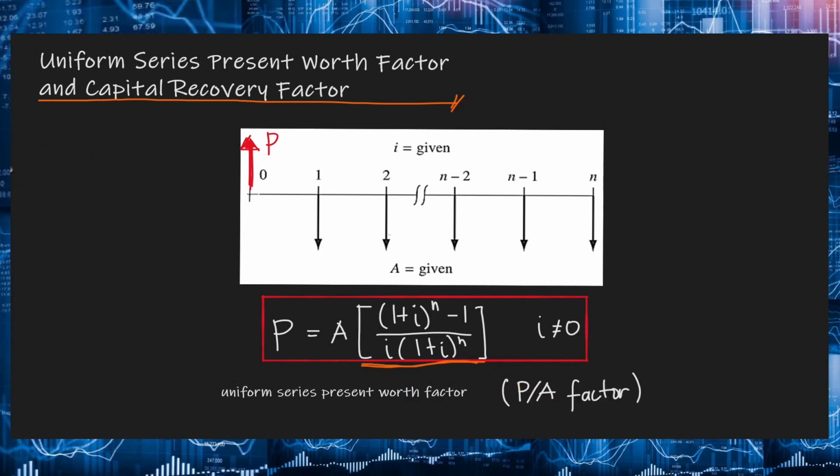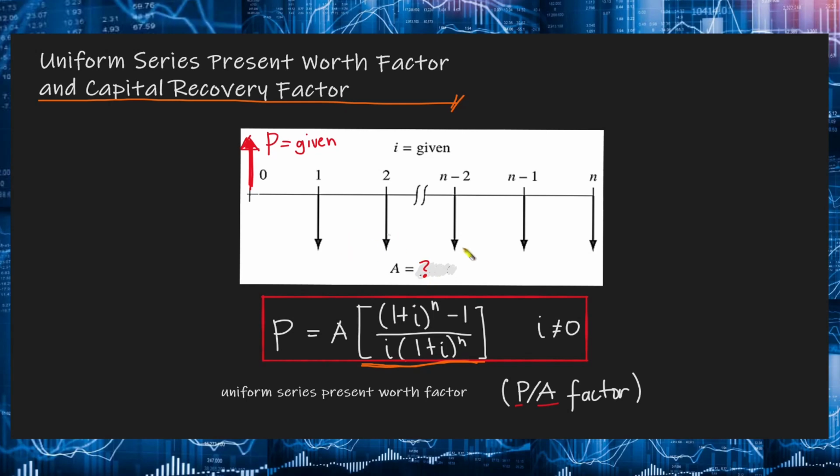Again, yung unknown natin dito is yung P and then yung given is yung A. This factor is used to calculate the equivalent present worth value in year 0 for a uniform end of period series of A values beginning at the end of period 1 up to n periods. Now, to reverse the situation, paano naman if yung P naman yung given and then yung equivalent uniform series amount naman yung unknown or yung A?